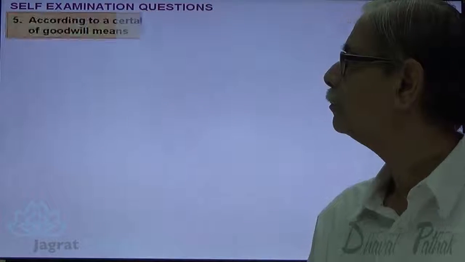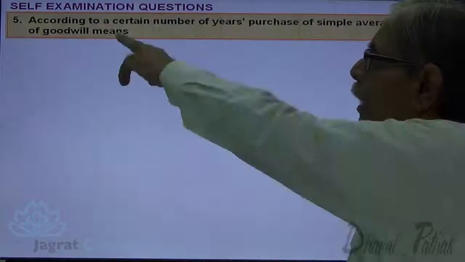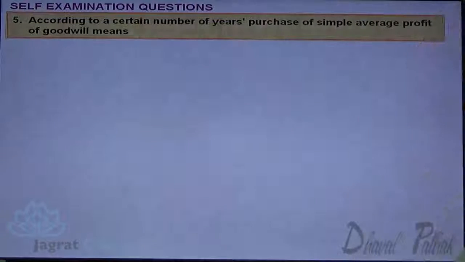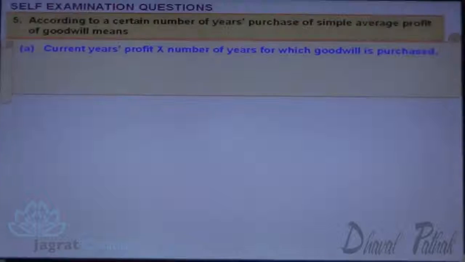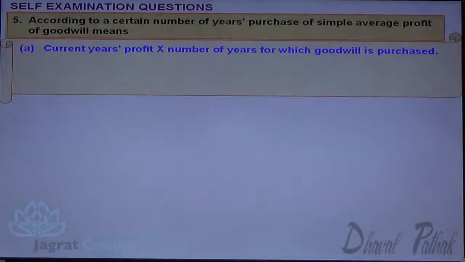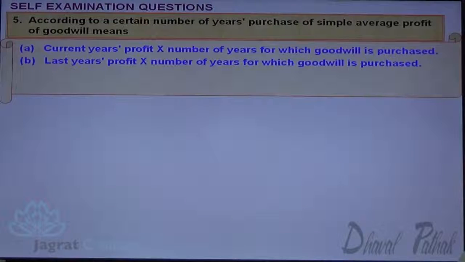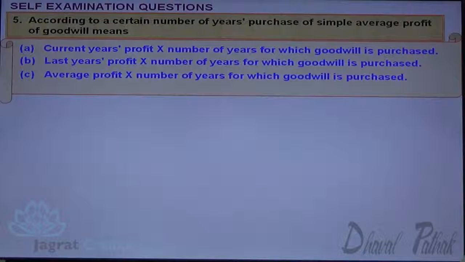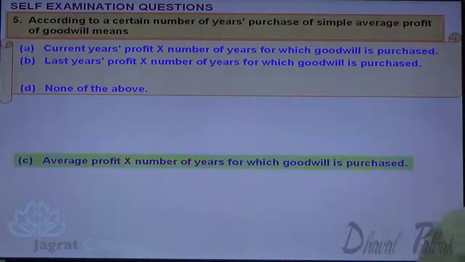Next, according to certain number of years of purchase of simple average of profit, goodwill means current profit multiplied by number of years for which goodwill is purchased, last year profit into number of years for which the goodwill is purchased, average profit multiplied by number of years for which the goodwill is purchased, none of the above. Now, option C is the correct answer.